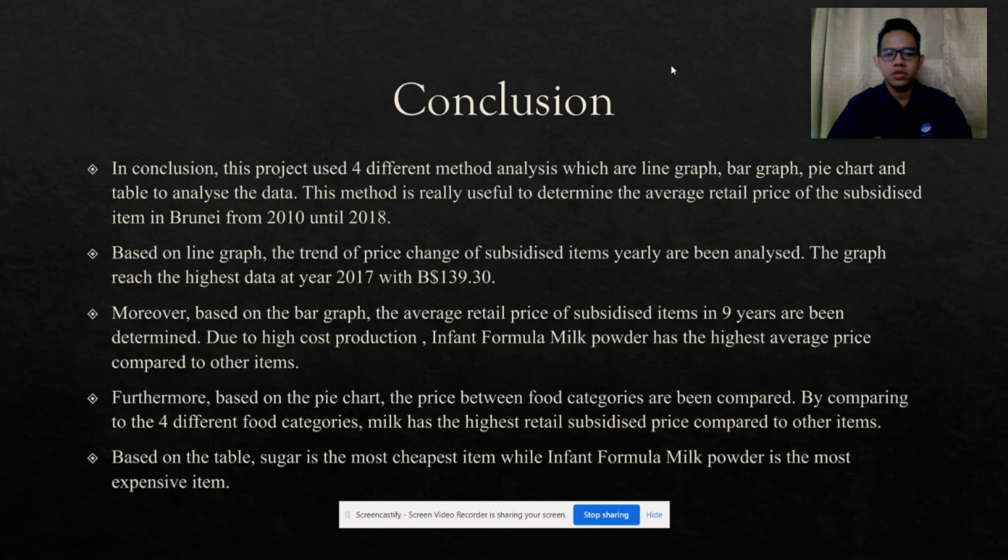Due to the high cost of production, infant formula milk powder has the highest average price compared to the other items. Next, based on the pie chart, the prices between food categories were compared. Comparing the four different food categories, milk has the highest retail subsidized price compared to the others. And last, based on the table, sugar is the cheapest item while infant formula milk powder is the most expensive item. That's all. Thank you.